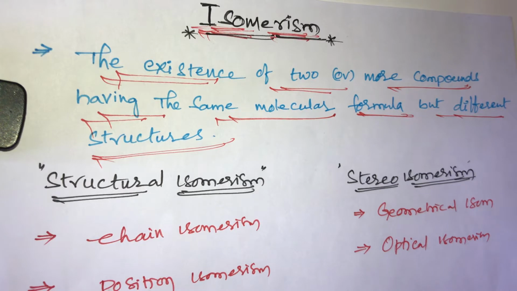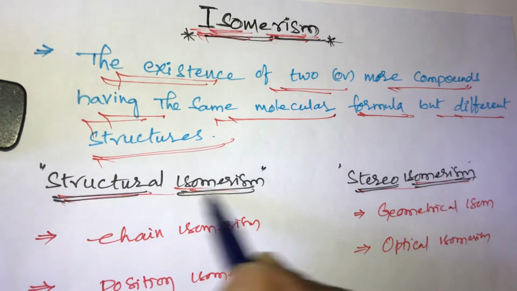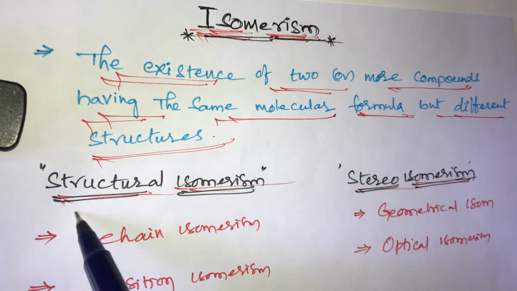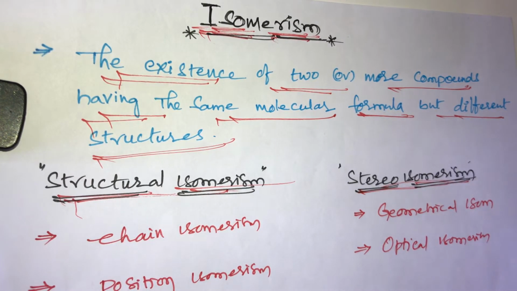These are classified into two types, that is structural isomerism and stereoisomerism. What is structural isomerism?